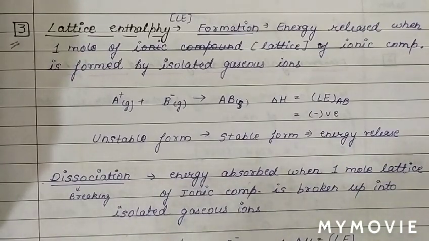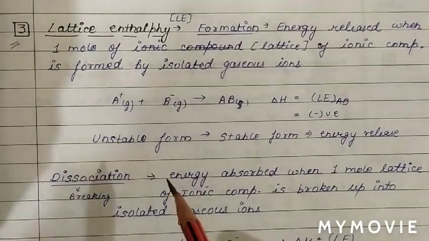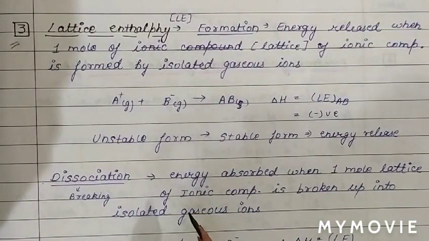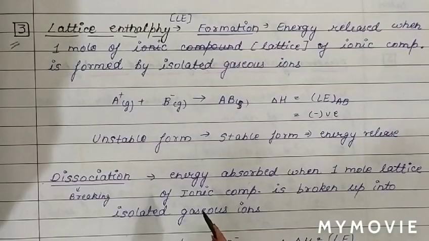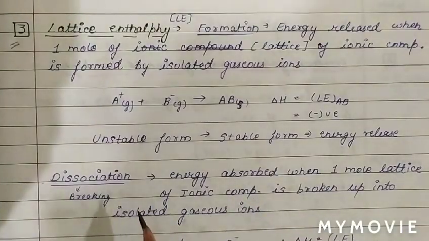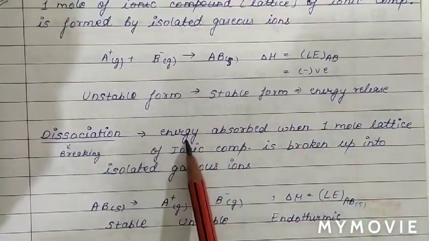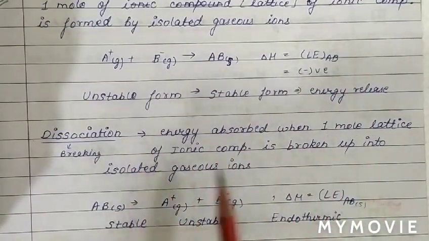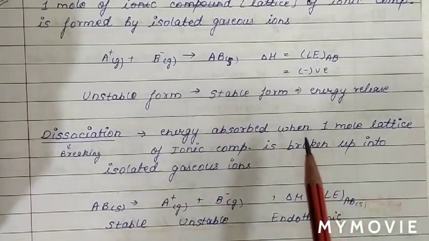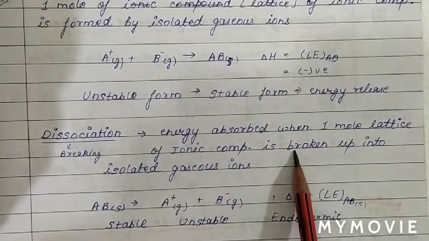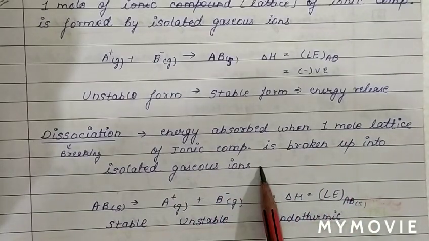We may discuss lattice energy in another form also. If we have 1 mole of an ionic lattice and we want to break this lattice into its constituent ions, we may also say it is the energy absorbed when 1 mole of lattice of an ionic compound is broken up into isolated gaseous ions.